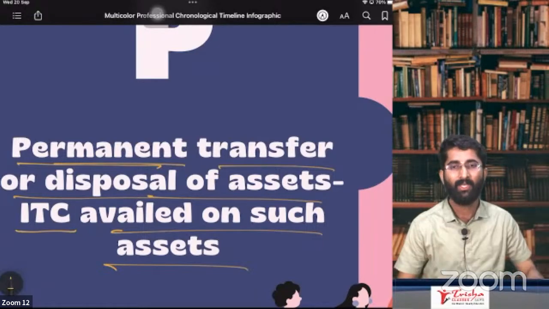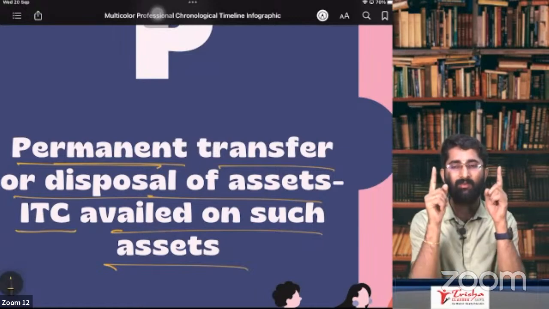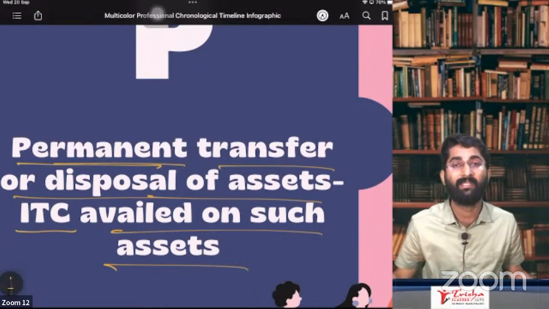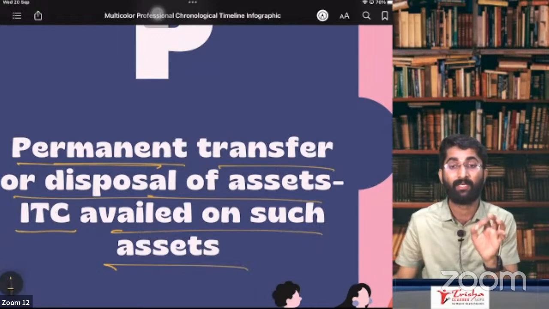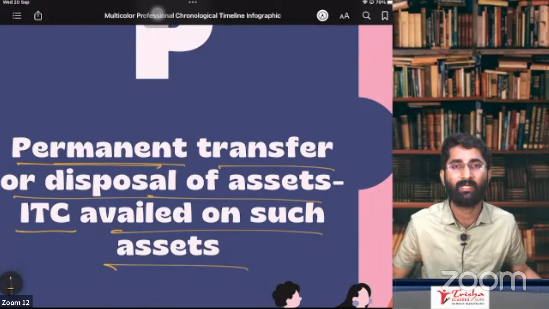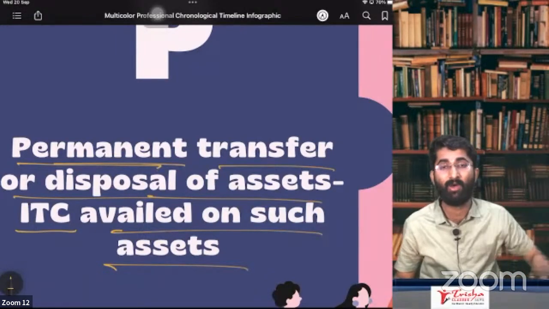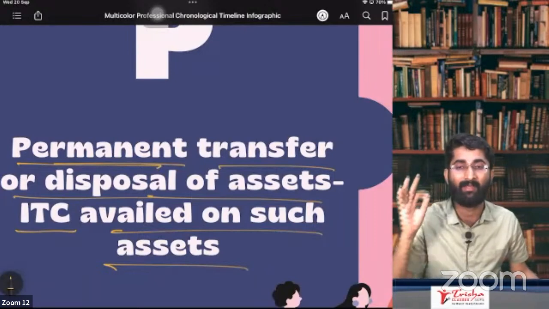Now remember, you are the consumer of the goods. GST is the burden of the consumer. People, remember, GST is the burden of the consumer. You are consuming one asset. You are the one who has to take care of payment of the GST.